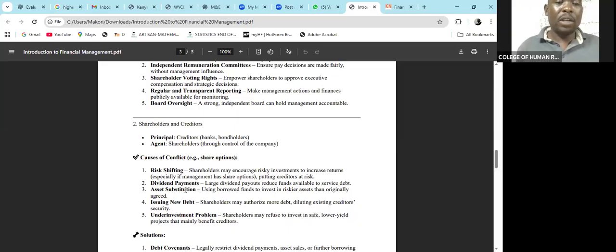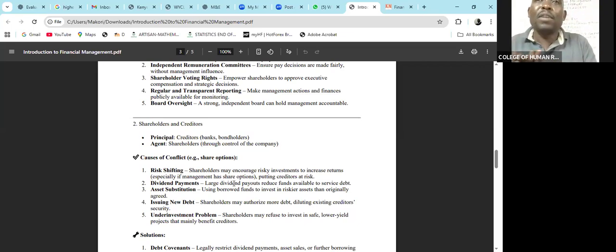The other thing is about dividend payments. From the profit, if you have got any liability you need to pay, you need to pay part of the loan and all that. But the shareholders might decide during the AGM that a bigger portion of the profit goes out to the dividends. Then these creditors will remain with a very small portion for them to be paid from.